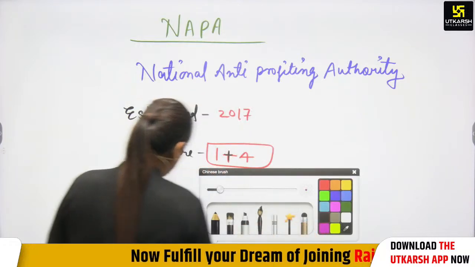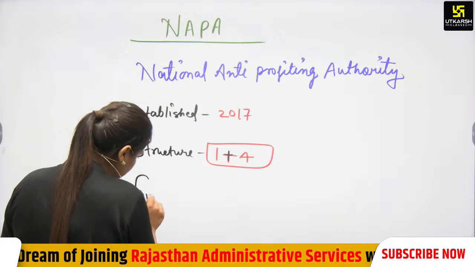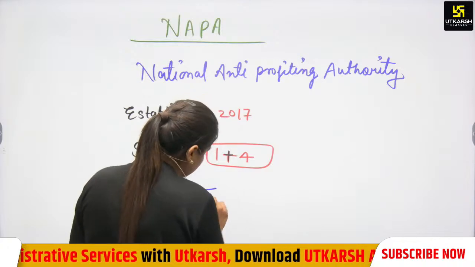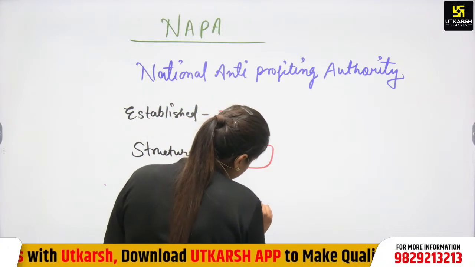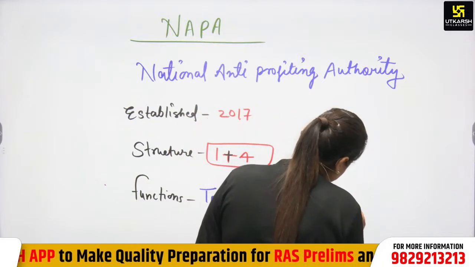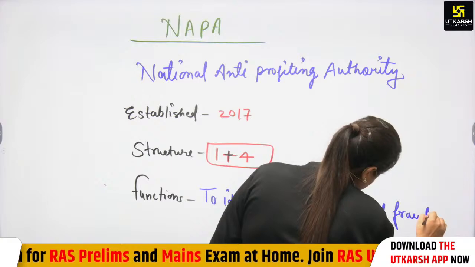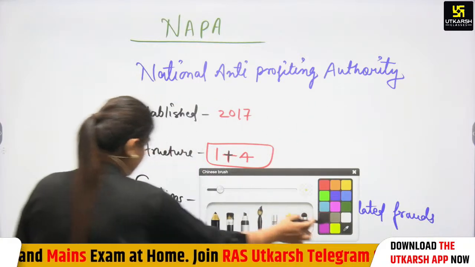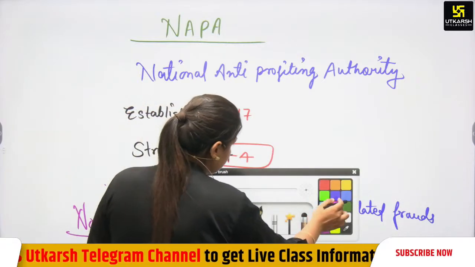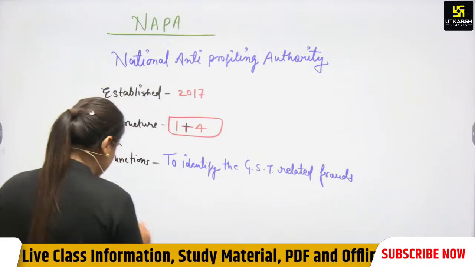Again, note the functions of NAPA. What were the functions? To identify the GST related frauds. Again, make a note that in 2022 it was abolished.